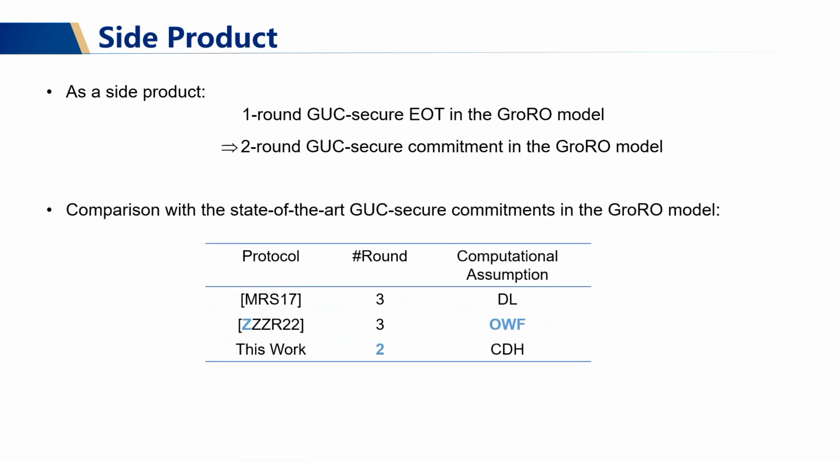Here I compare our commitment construction with other state-of-the-art GUC secure commitments in the GRR model. As you can see, even though previous constructions require weaker computational assumptions, this work is the only one that can achieve two-round communication by assuming the simultaneous communication model.